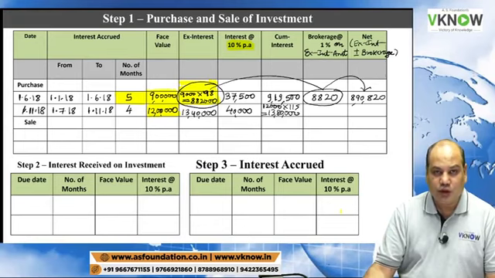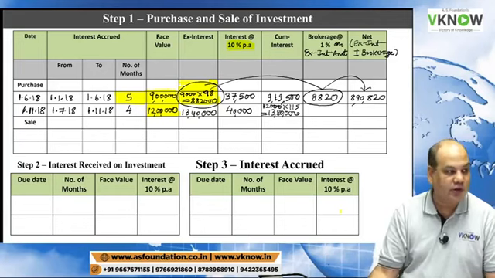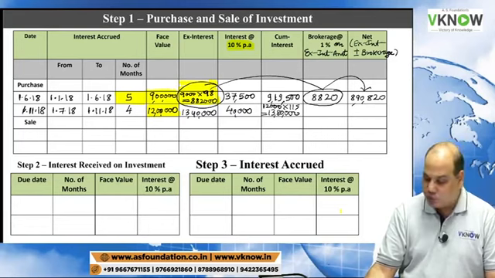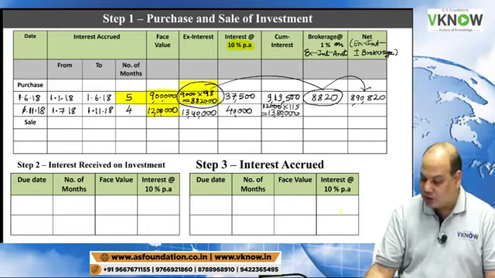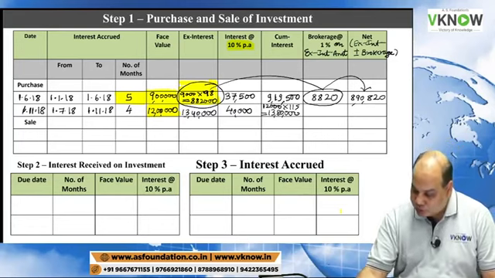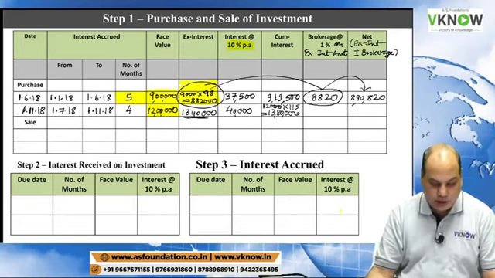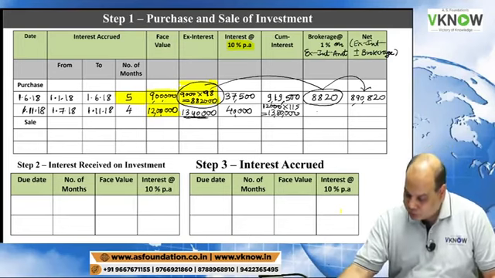So interest we have computed, cum interest, ex-interest. Brokerage will be 1% of ex-interest amount. So tell me brokerage now. Brokerage is 1% of ex-interest amount. So brokerage will be 1% of 13 lakh 40,000. That is 13,400.